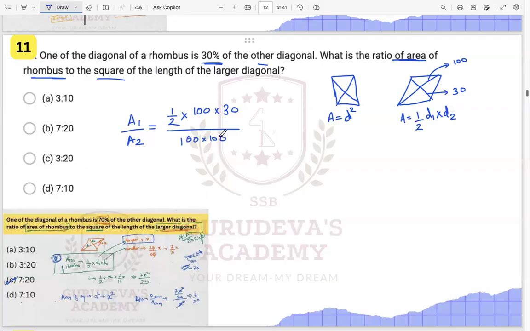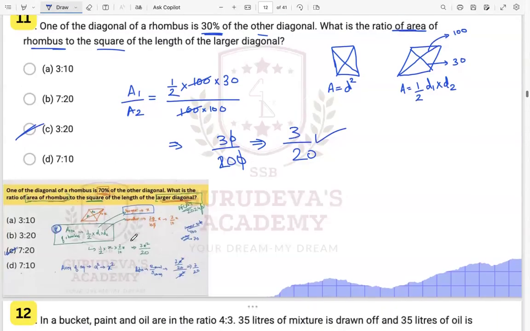This 100 can cancel with that 100, and this will be 30 upon 200, since the half comes down, or 3 by 20. This will be the correct answer.